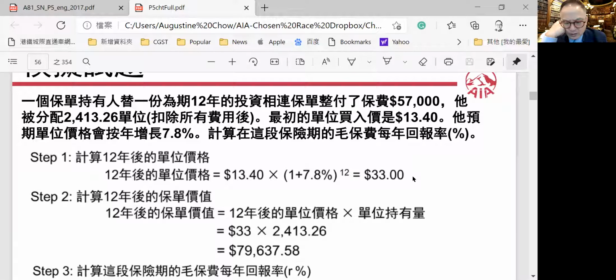Well, let's first forecast the future value of the unit price after 12 years at 7.8%. That is 13.4 times (1 plus 7.8%) to the power of 12. Then it will give you an expected price after 12 years of $33. The number of units has not increased over the 12 years, but the price has. So ultimately he will get